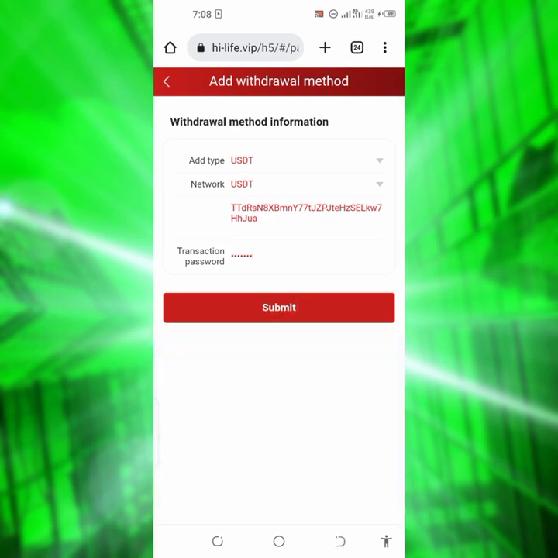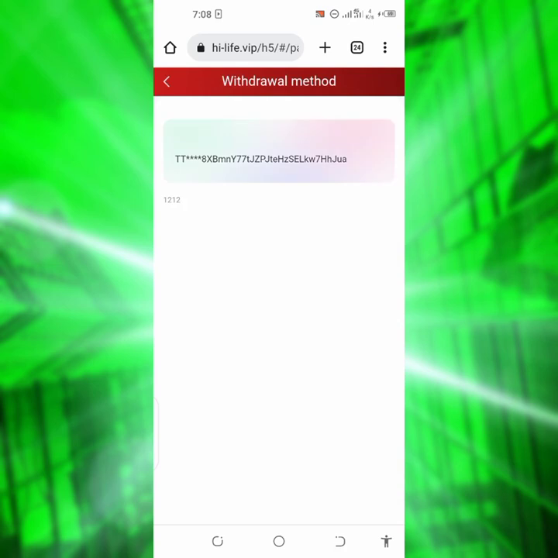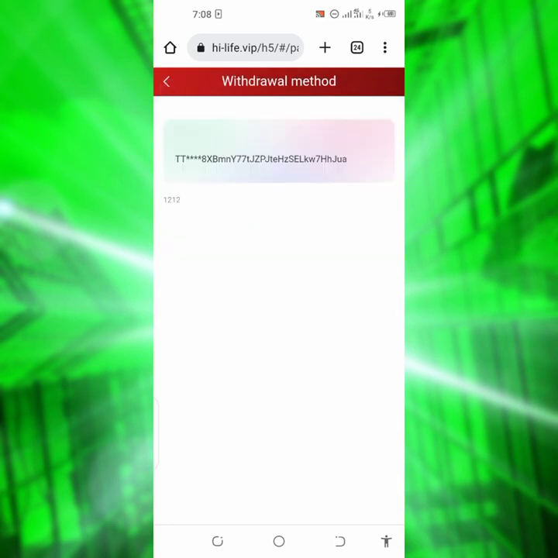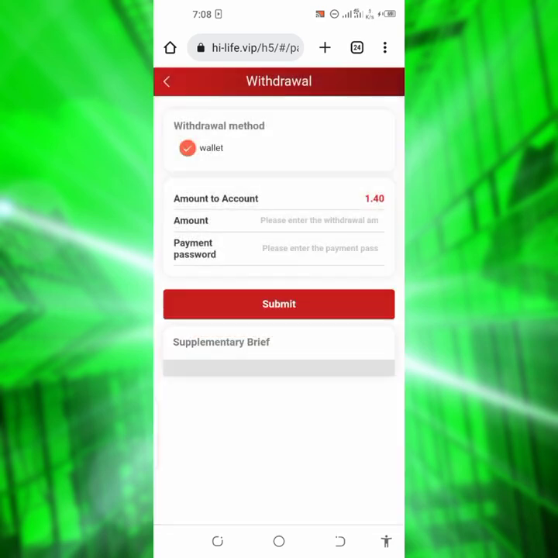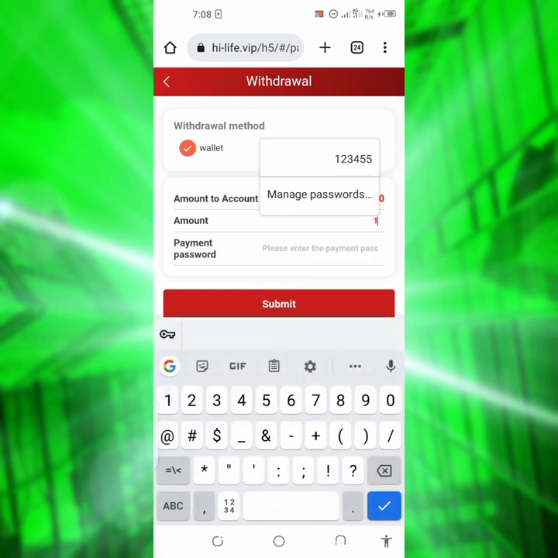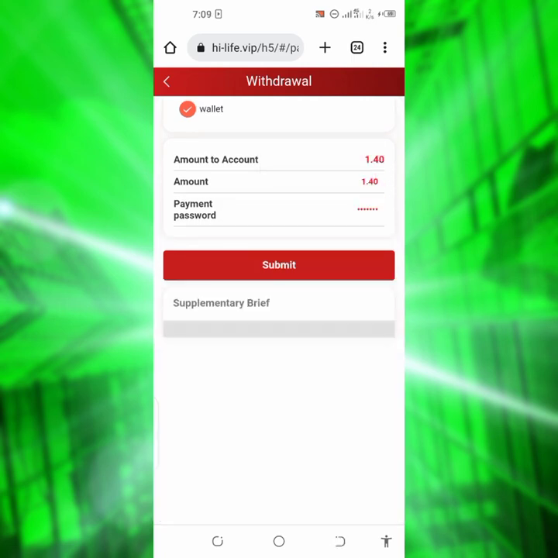So I'm done adding my wallet address and my transaction password. If I click on submit now, it says submit successful. So let me go over to withdrawal. So let me enter the amount, 0.4 USDT, and the payment password. Let me enter it again and come back to you guys. So I'm done entering it. Let me click on submit and see what happens. The way I see it, they say it's successful.